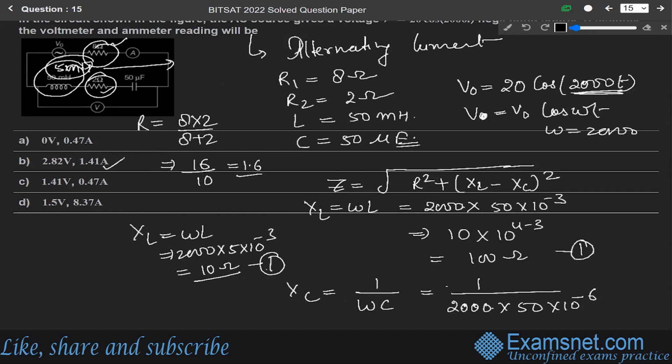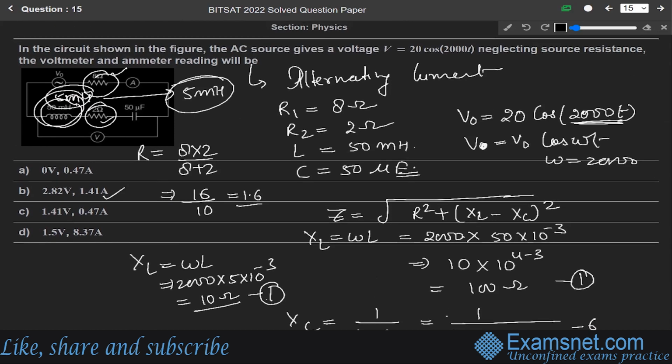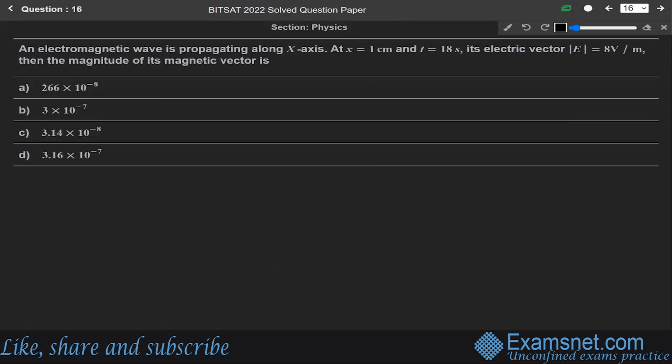So in this question, I think this 50 Henry, the given value is wrong. It must be 5 millihenry, not 50 millihenry. Okay. Now next question, 16. An electromagnetic wave is propagating along x-axis at x equals to 1 centimeter and t equals to 18 second. Its electric vector E is equal to 8 volt per meter and the magnitude of its magnetic vector is.